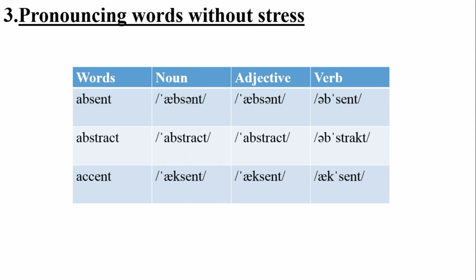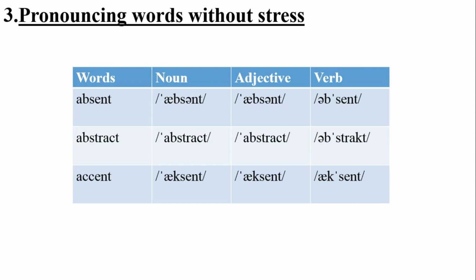Absent. So you can see absent, when it is used as noun, the stress is on the first syllable. Both as adjective and noun, the case is similar. The stress is on the first syllable. Absent. But when it is used as verb, you can see the stress shifts to the second syllable. Absent. So there is a meaning change, and that is very important. What we people do is, we tend to pronounce all of them in the same manner. We stress them in the same manner. So that should be taken into consideration.